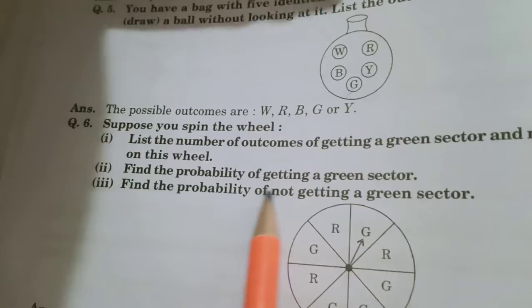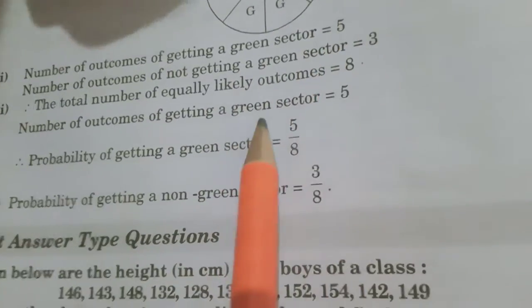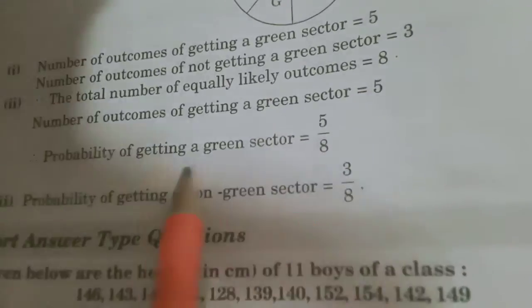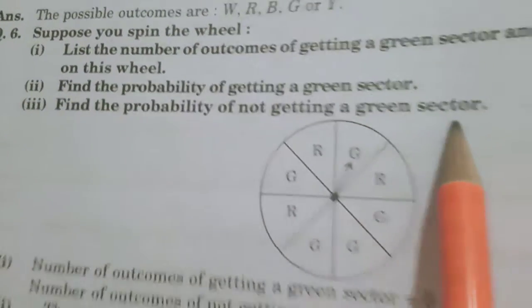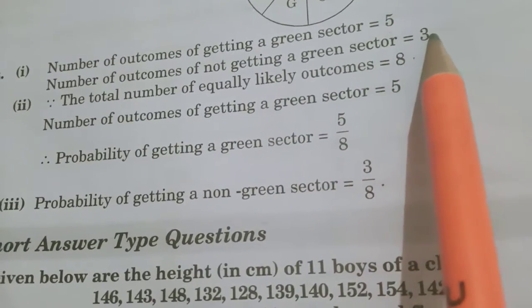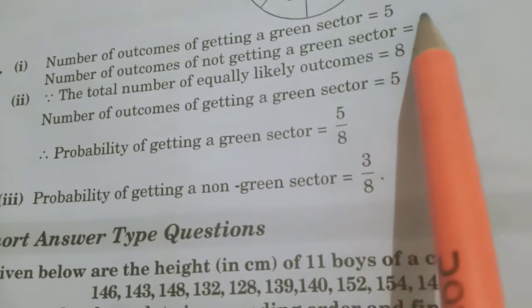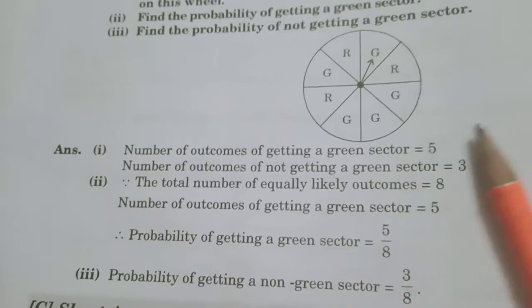Find the probability of getting the green sector. For the green sector, how many greens are there? 5. How many totals are there? 8. Then what will be the probability? 5 upon 8. Next, what is the probability of not getting a green sector? For not getting a green sector, there are 3. Total are 8. Therefore, 3 upon 8 will be the answer. Got it? Now we proceed to the next question.